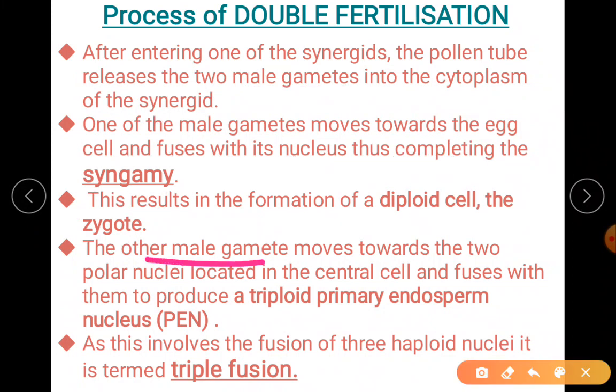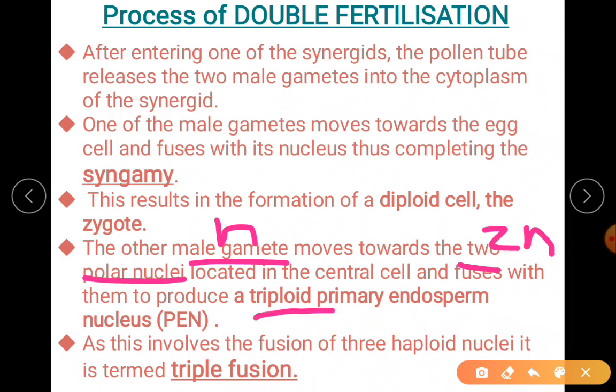The other male gamete fuses with the two polar nuclei that are located in the central cell. Remember, two haploid nuclei, and the male gamete is a single haploid here. So 2 plus 1, it becomes 3.